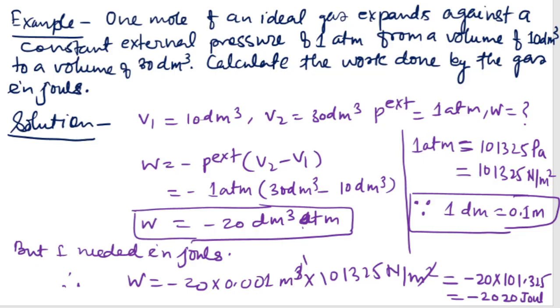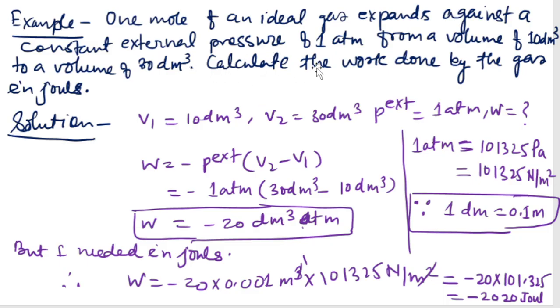Now we can understand the expression with an example. 1 mole of ideal gas expands against a constant external pressure of 1 atmosphere from a volume of 10 decimeter cube to a volume of 30 decimeter cube.